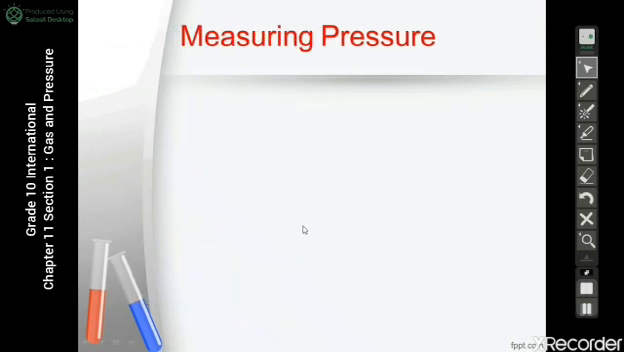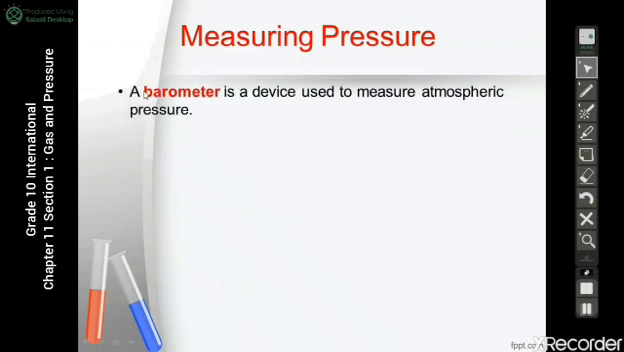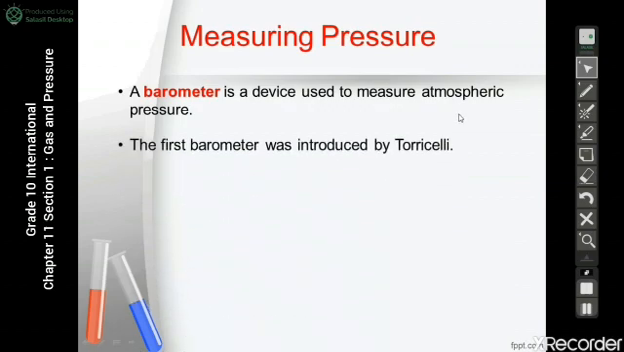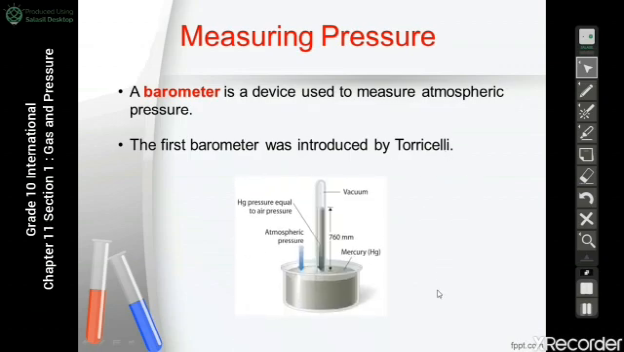But how can we measure pressure? We measure pressure by a device called a barometer. A barometer is a device used to measure atmospheric pressure. And the first scientist to introduce the barometer was the Italian scientist Torricelli. And this is the barometer. The barometer device consists of a glass tube filled with mercury and a glass dish also filled with mercury.